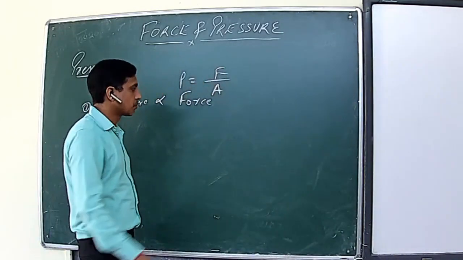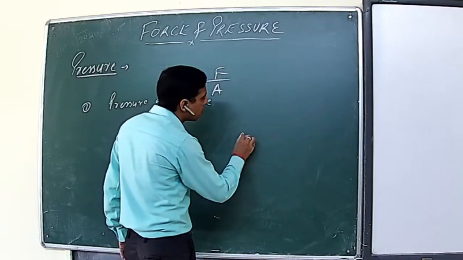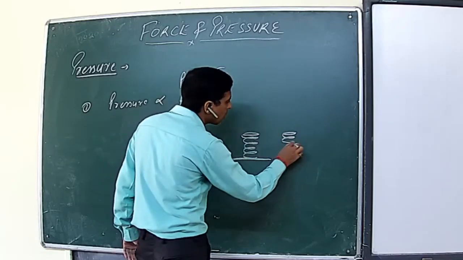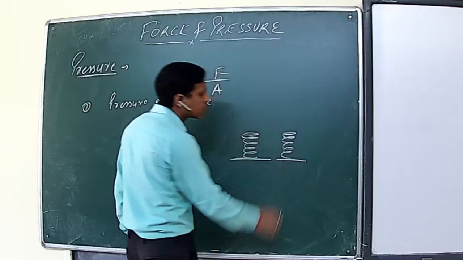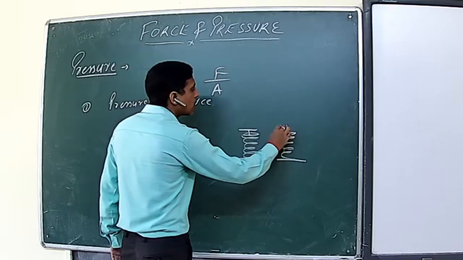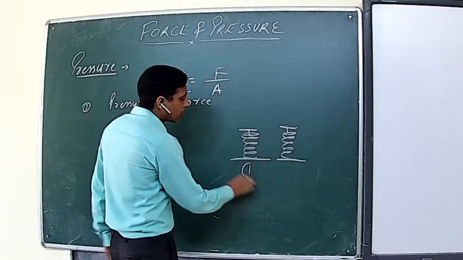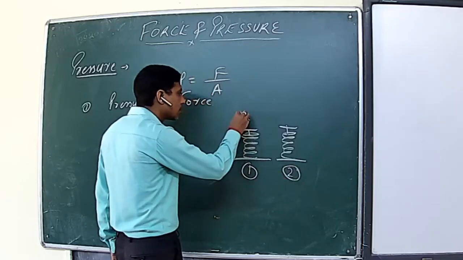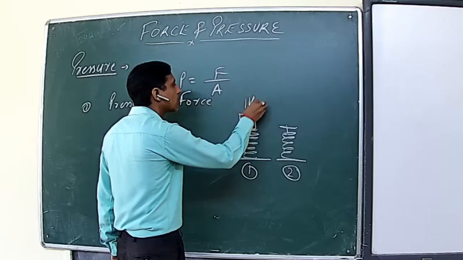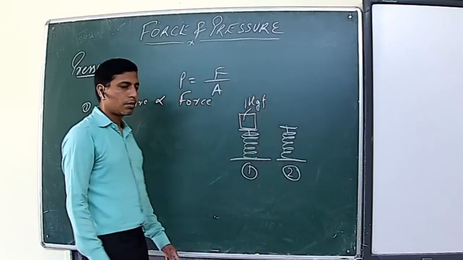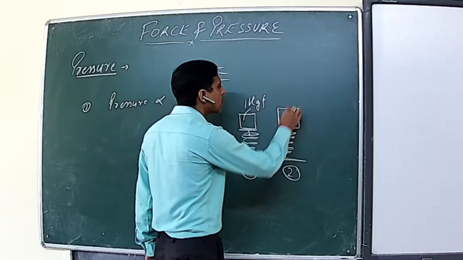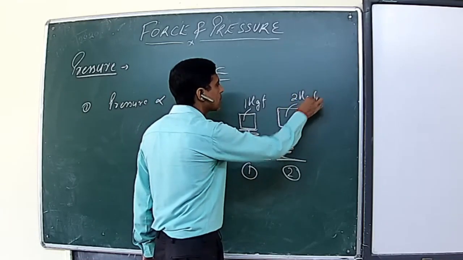For example, if you take two similar springs of the same spring constant value, on the first spring you keep a weight of 1 kgf, and on the second one you place a weight of 2 kgf.